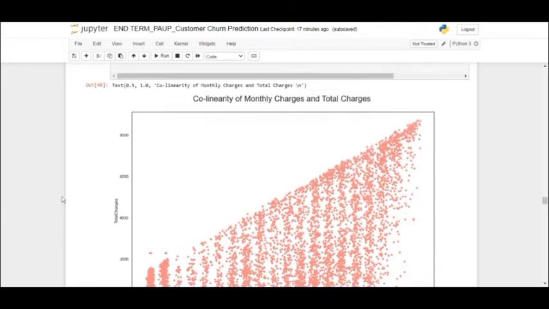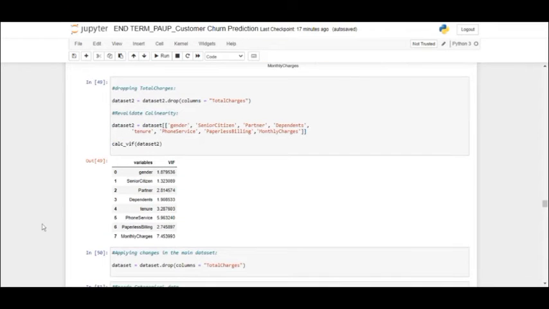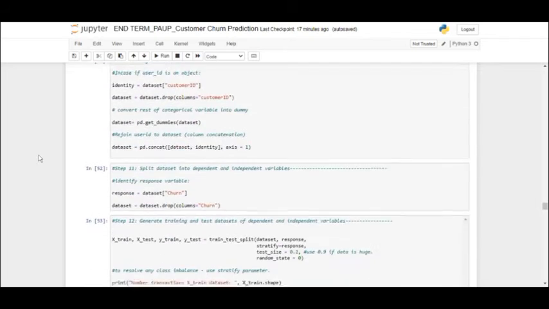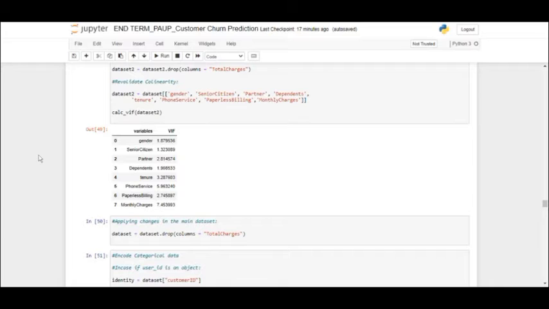This is the collinearity between monthly and total charges, and as you can see, they are pretty collinear. So we would be dropping that column from our dataset, as you can see going on. This is the code we would be applying for our project.